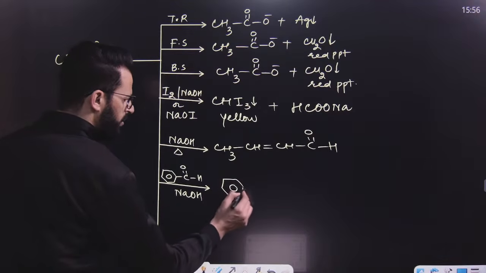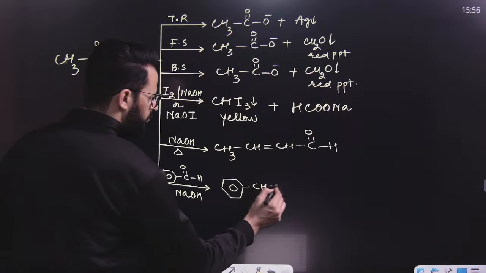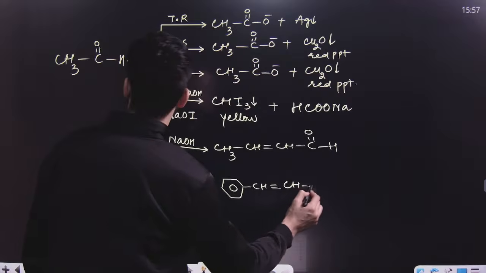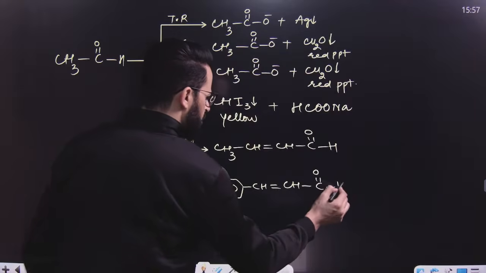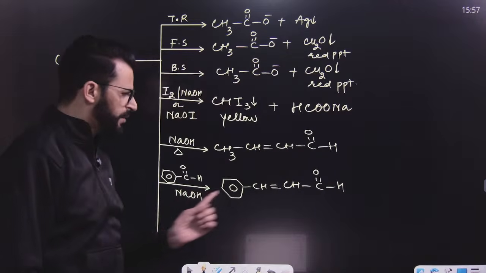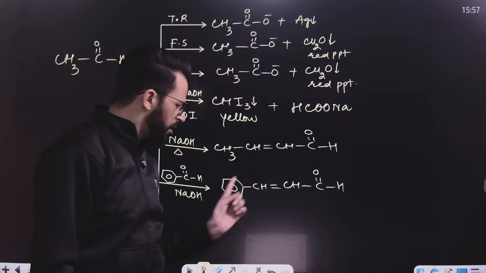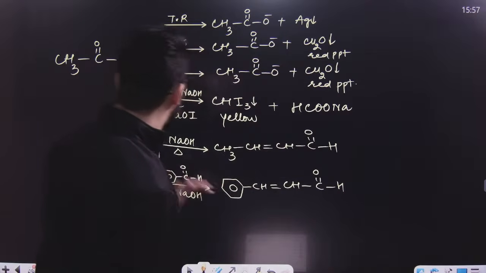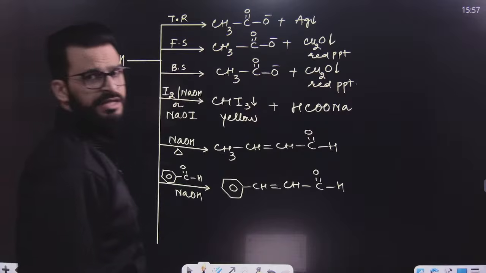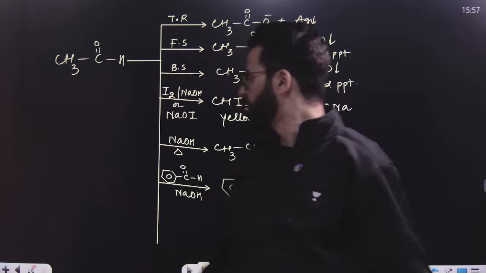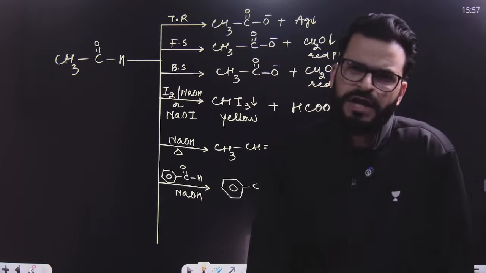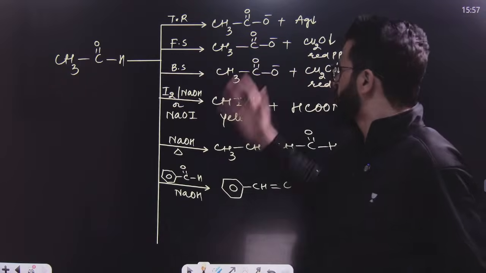It will be this ring, and then it will be CH, because oxygen from this and 2 hydrogen from this, that means it will become CHCHO. So no need of heat over here. Why? Because of this aromatic ring, conjugation will be extensive, hence there will be no need of heat. Otherwise you have to use heat, otherwise aldol condensation cannot take place. But here aldol condensation takes place without heat. I hope these points are very much clear to you.